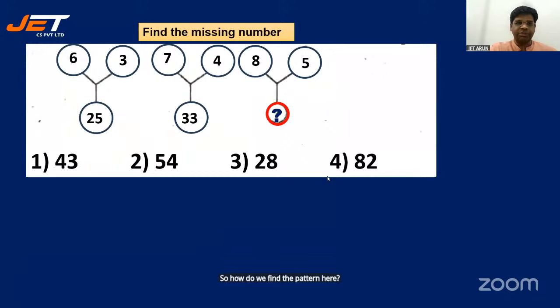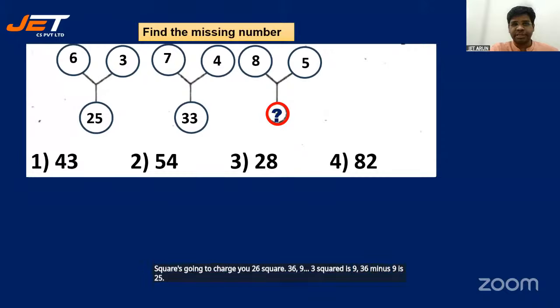Think about squares here, students. Think about squares. 6 square is 36, 3 square is 9, 36 minus 9 is 25. So it makes sense like that.